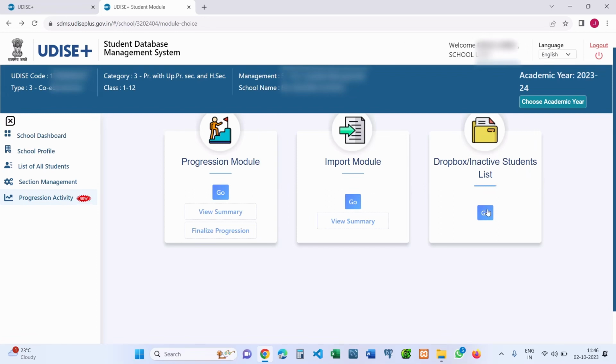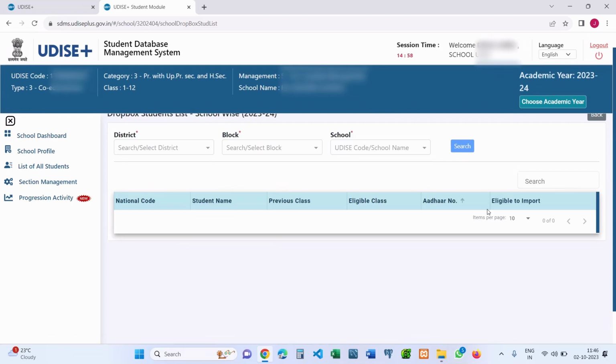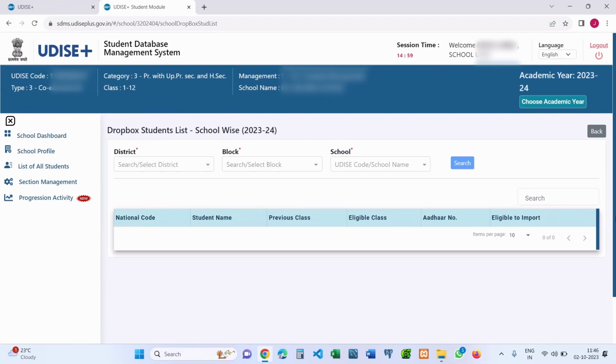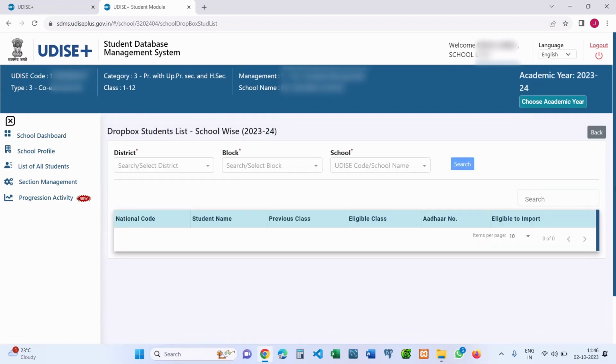Like I have already informed you earlier, students who have either taken the TC or moved out of school, with TC or without TC, will automatically be shifted to Dropbox. So all those students who have moved out of the school with TC or without TC will be stored in this Dropbox student list.